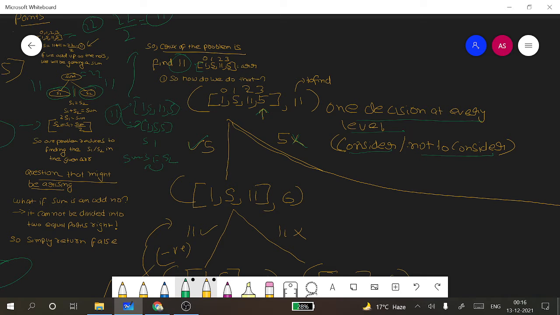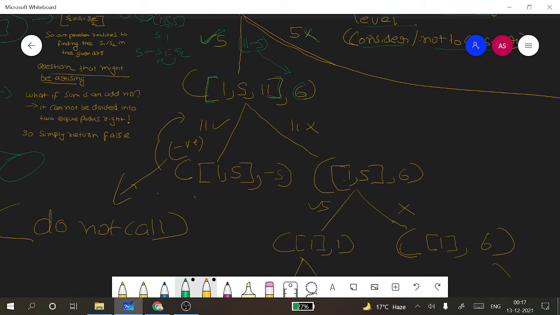Suppose we have considered the 5. The to-find is 11, and we reduce it by 5 since we have considered it, so our to-find will become 6. Our array, since we have considered this element, is the remaining elements: 1, 5, 11 and 6.